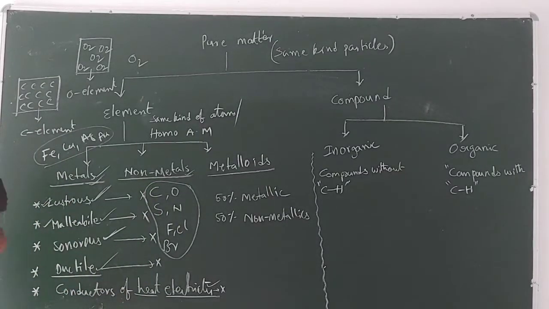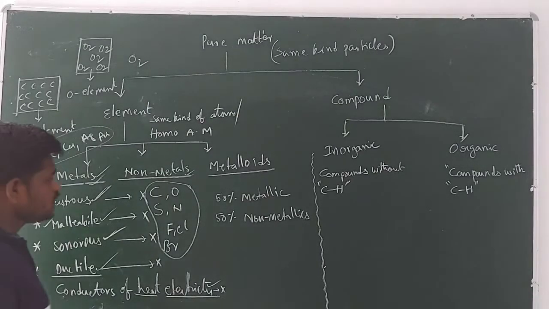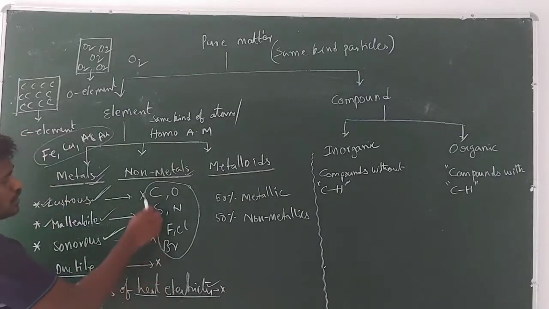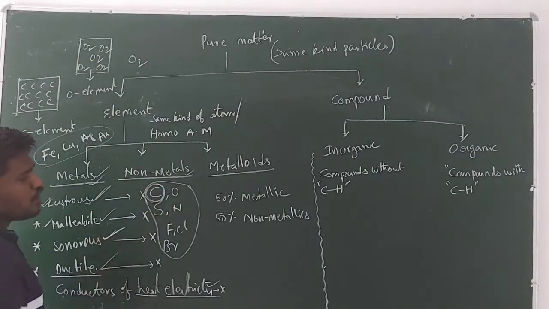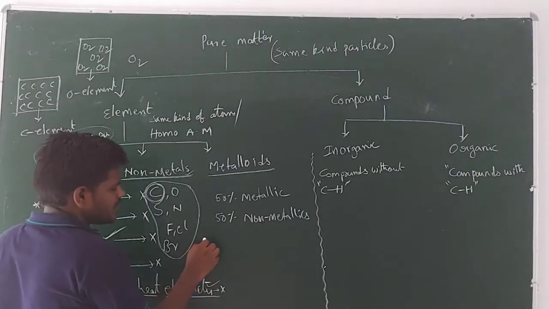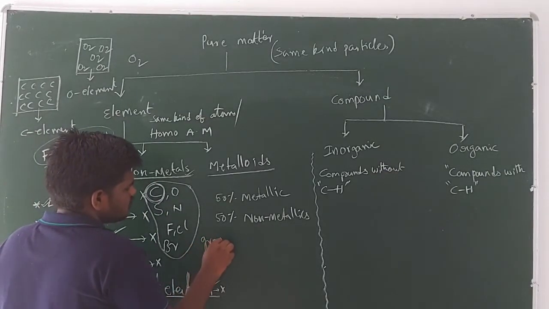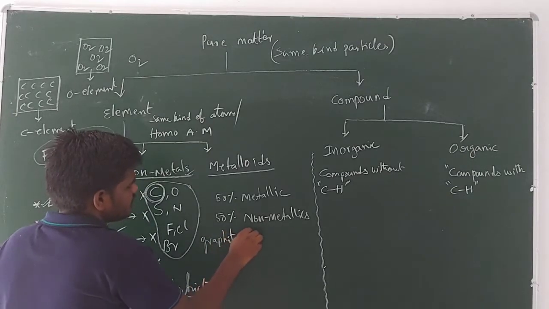Of course, some exceptions are there. I will give you an example. Now you see, carbon has different forms. Carbon exists as graphite and it exists as diamond.